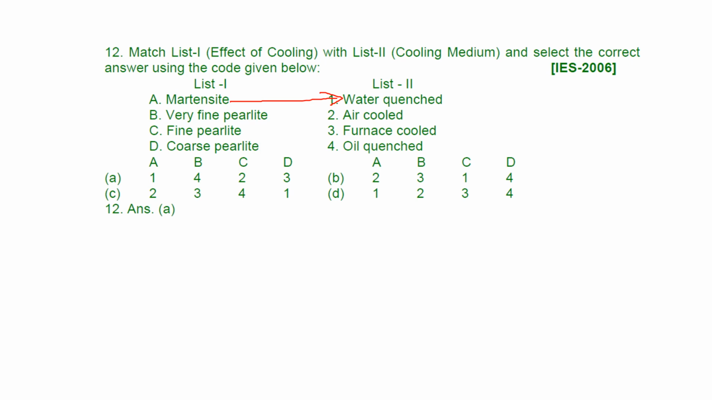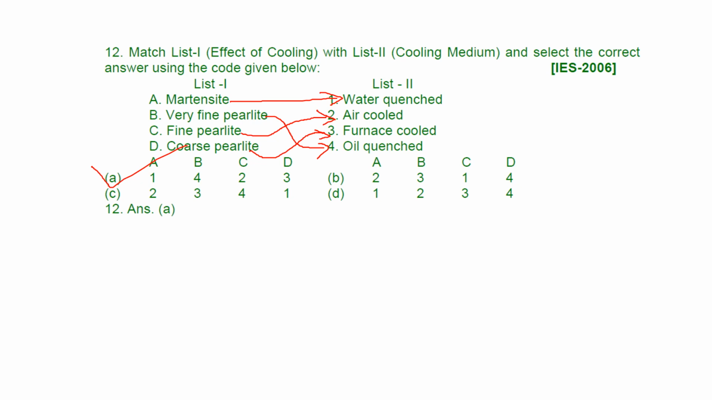Second is the very fine pearlite, so this will be oil quenched. Then fine pearlite, so this will be air cooled, and the rest is coarse pearlite, meaning furnace cooled. We have to heat in the furnace and cool in the furnace. That is also known as annealing. If you want to get coarse pearlite, we have to do annealing, something like that. So its answer will be A.